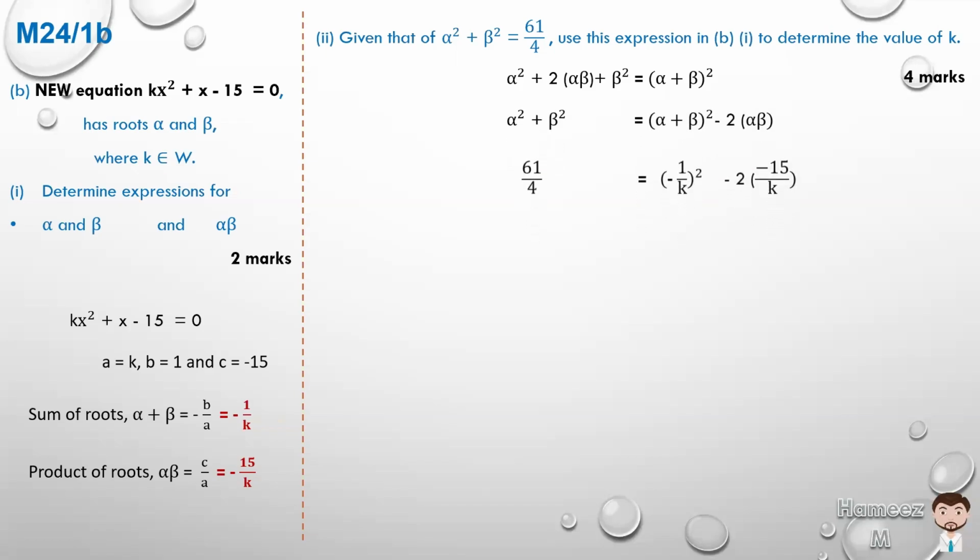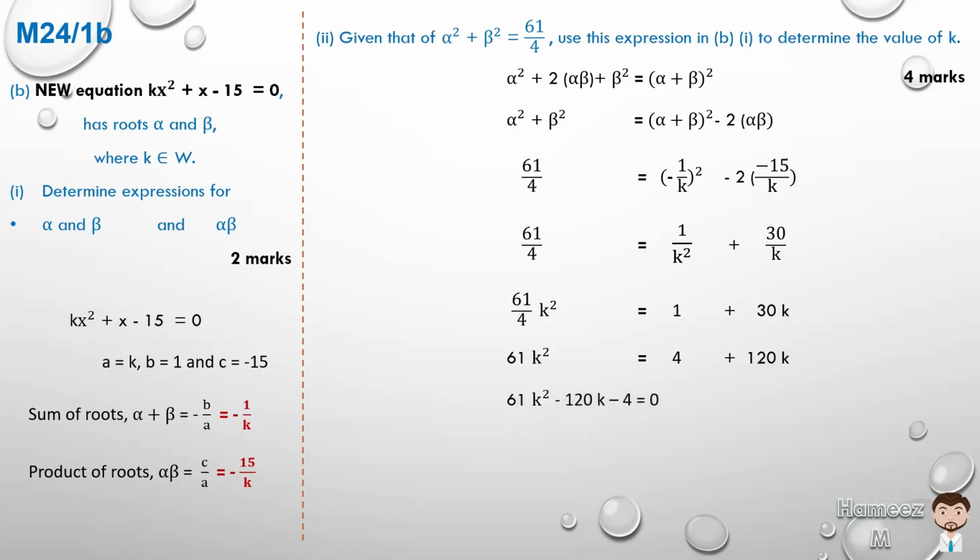So when we substitute, the only difference, alpha beta is not minus 25 on K, it's minus 15 on K. And when we expand the squared, multiply throughout by K squared, just as we did before, and then multiply by 4, it becomes palatable. The only difference is the last term on the right side, which was 2 15s, 30. Previously, it was 50, 2 by 25. So when we correct for this, we'll eventually end up with 4 by 30 is 120k instead of 200k. When we bring this across, we now recognize that this can be factorized, and the factors are 61k plus 2 and k minus 2.